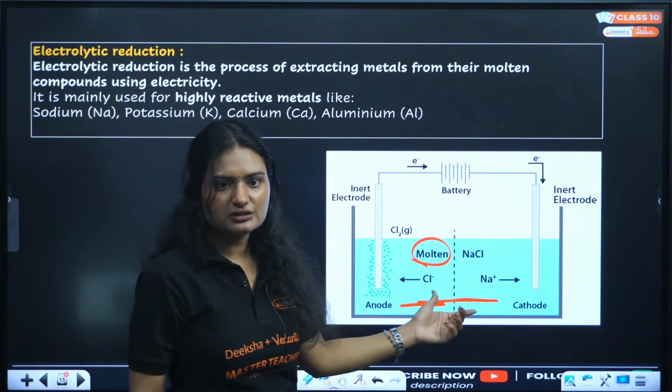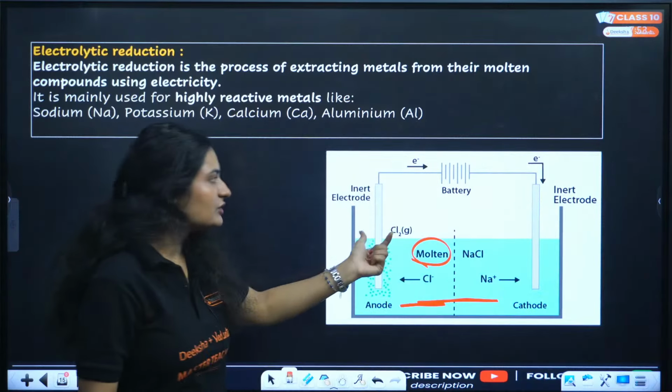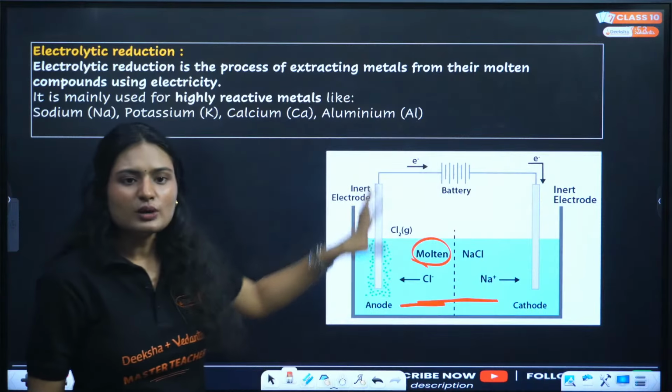Molten chloride solution, right? Have one anode and one cathode. This is the anode and this is the cathode. What happens actually?